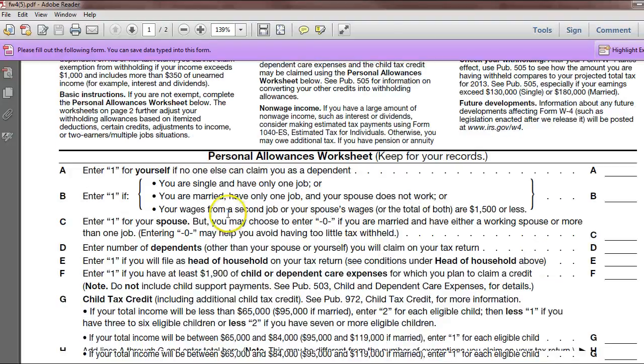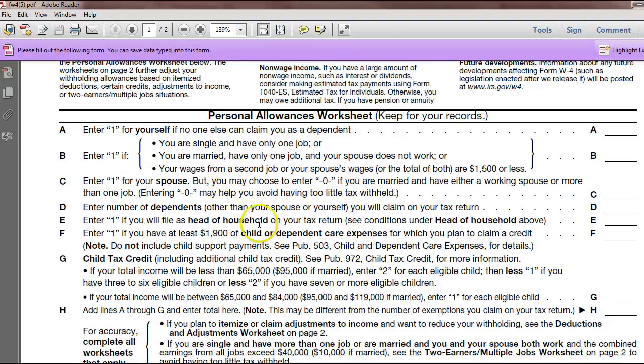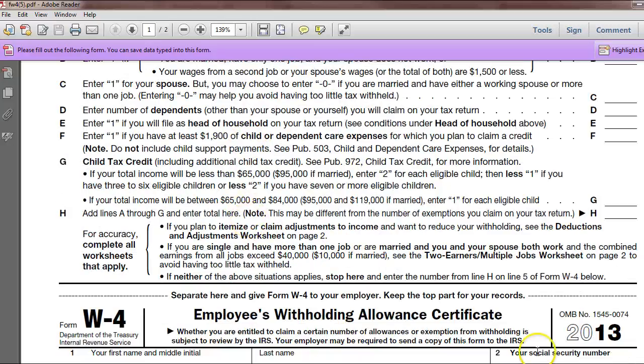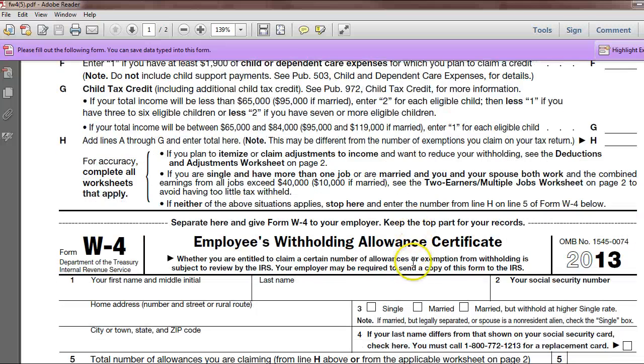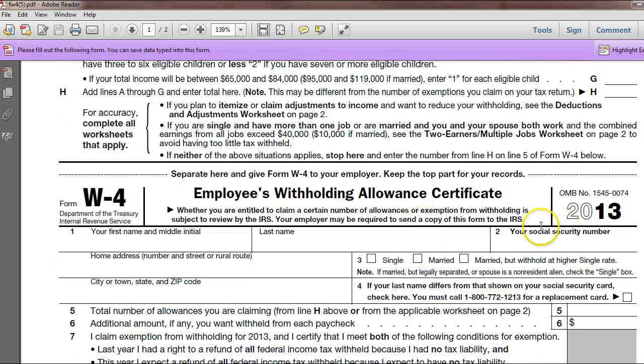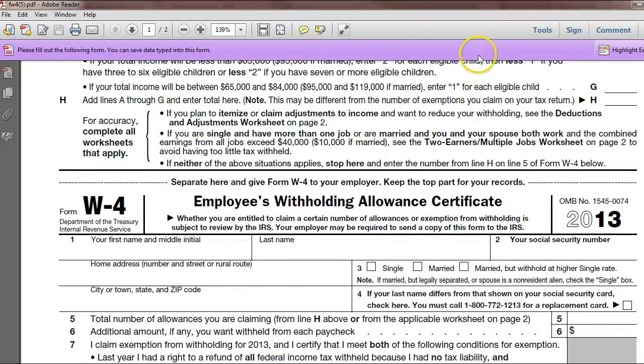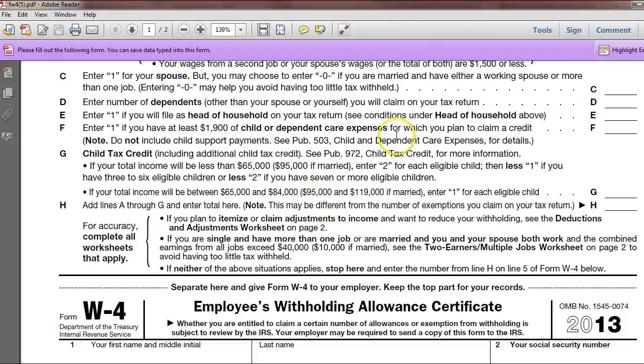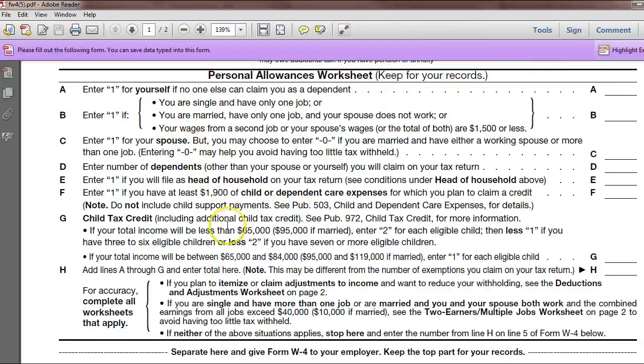So you fill out this worksheet area at the top to determine how much needs to be deducted from your paycheck. You would answer these questions about yourself depending on if someone else can claim you as a dependent, meaning are you relying on someone else to provide you with food, health, all of that good stuff.